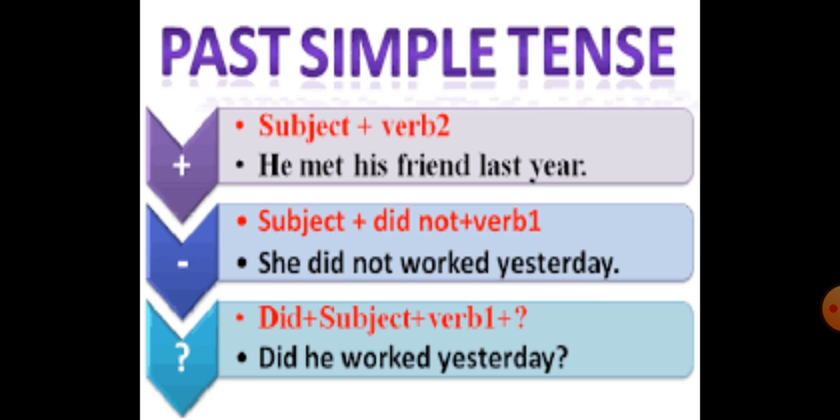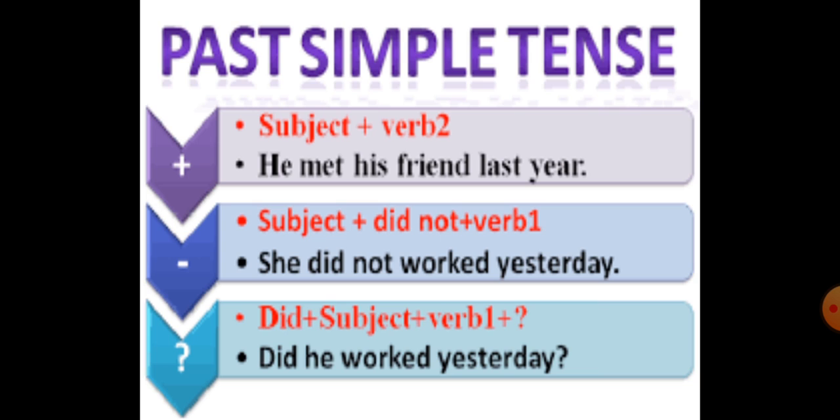Now moving to the simple past tense. Now what is simple past tense? Simple past tense indicates an action that took place before the present moment and that has no real connection with the present time. Like the action has already taken place in the past, past में हो चुका है, अब present से उसका कोई connection नहीं है. Okay, so this is what we call simple past tense.